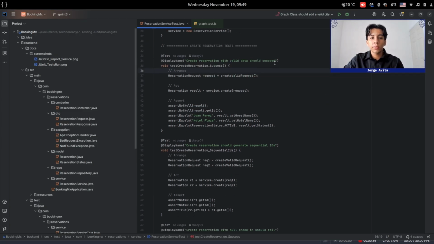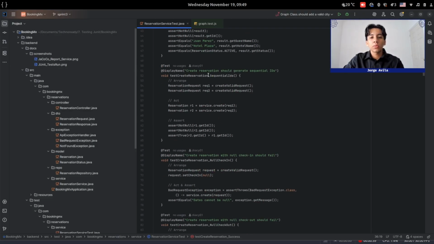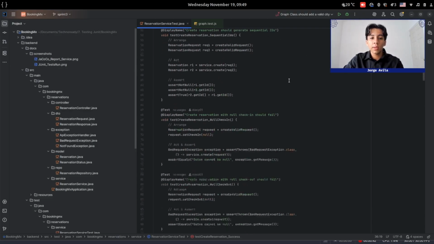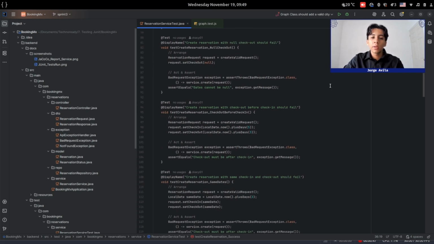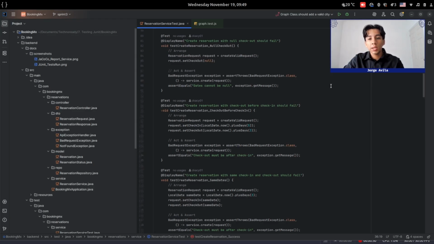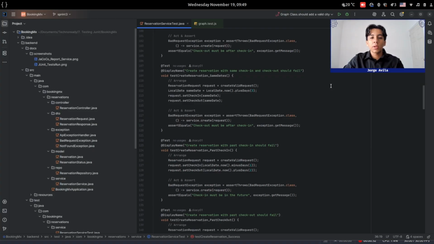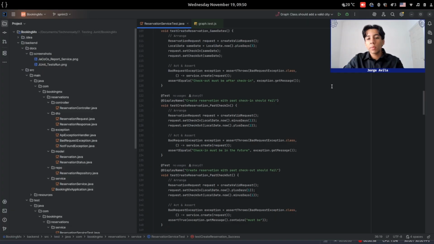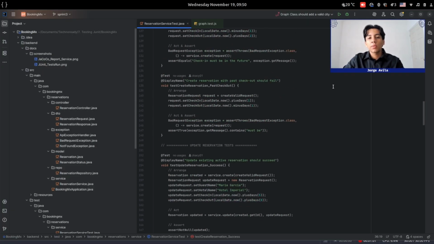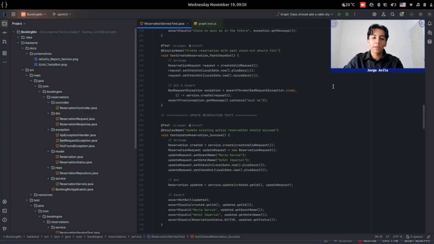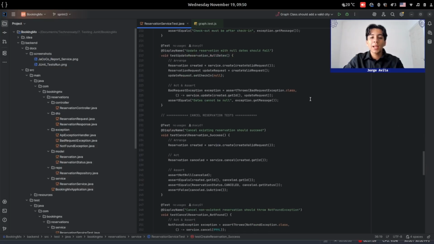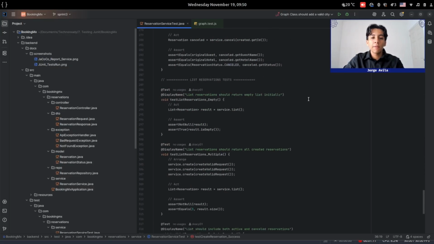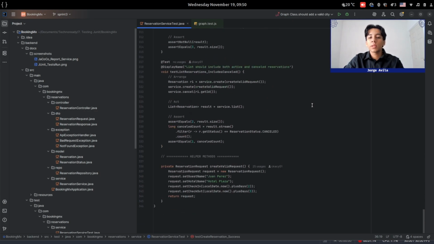And here we have create reservation with valid data, create reservation with sequential IDs, create reservation with null, create reservation with no checkout should fail, create reservation with checkout before check-in should fail, create reservation with same check-in and checkout should fail, create reservation with past check-in should fail, create reservation with past checkout should fail, and also we have the update reservation test, the cancel reservation test, and finally the list reservation test.